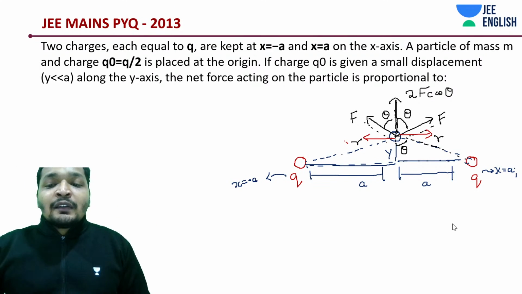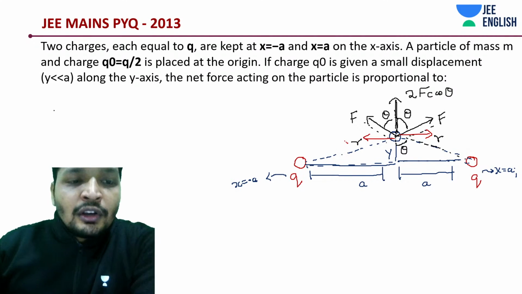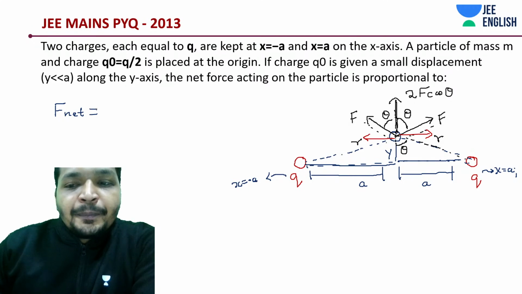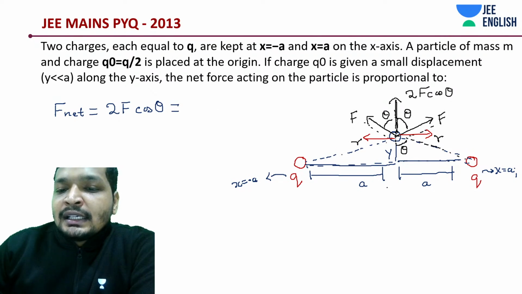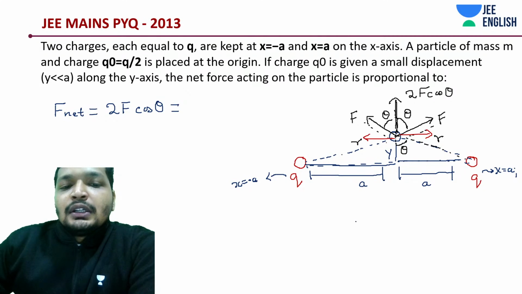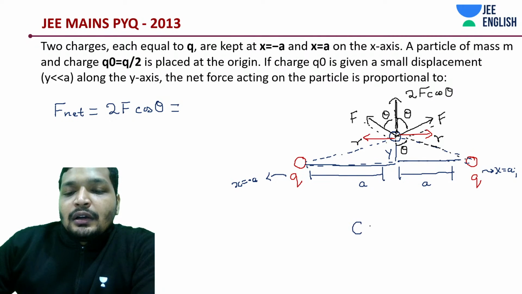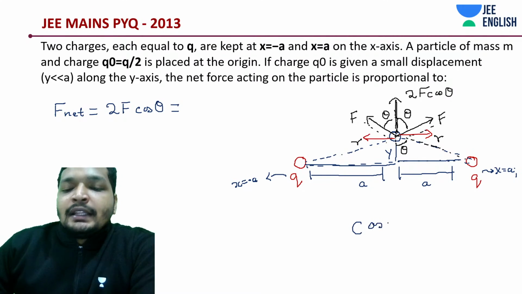So what is the net force on this charge? Net force on the charge Q is 2F cos theta. How much is cos theta? Cos theta is y by a, that's correct.